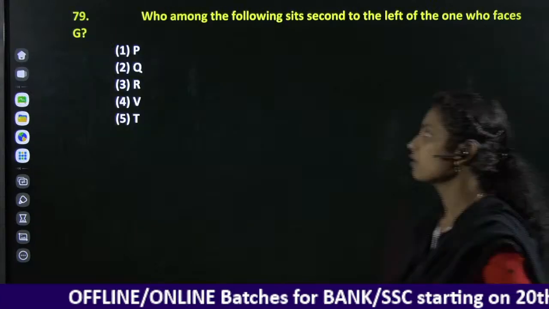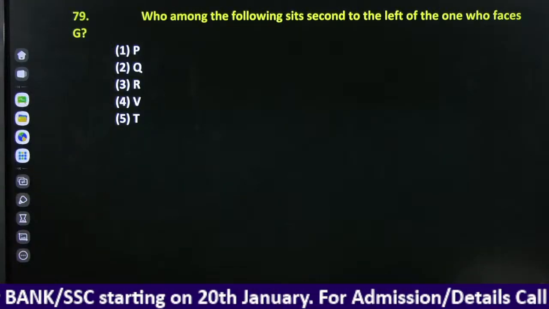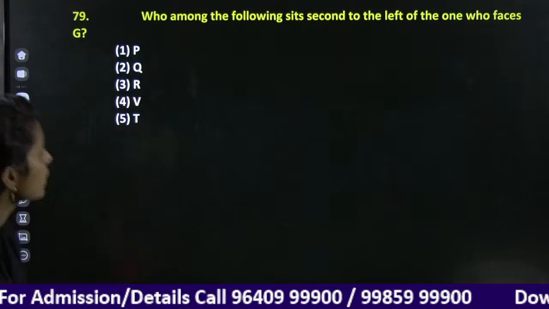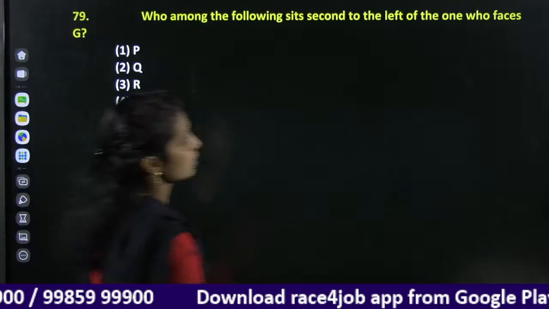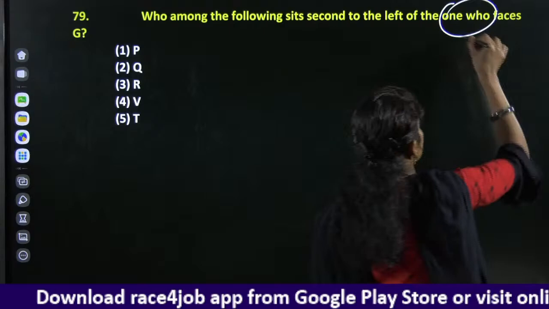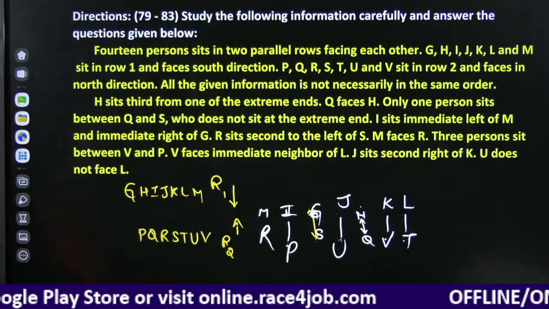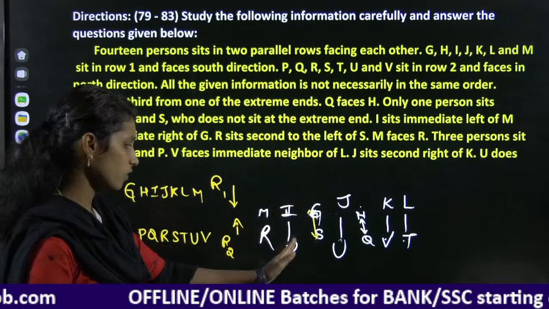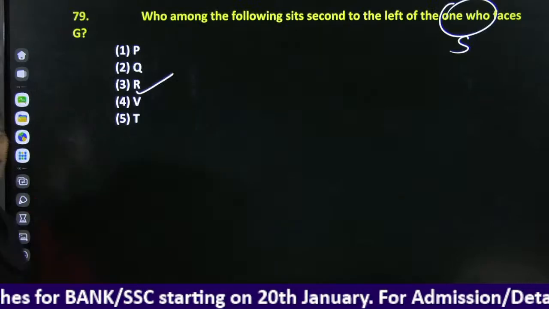First question. Who among the following sits second to the left of the one who faces G? First, who faces G? S is facing G. Second to the left of S, facing towards the north: first left, second left, R is here. Our answer is R.